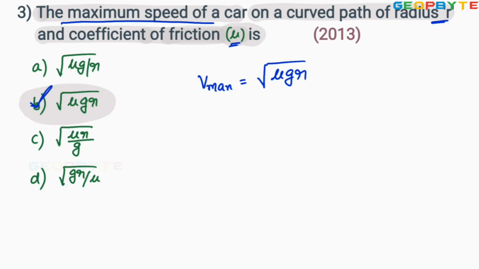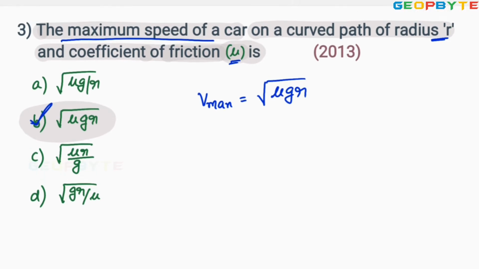You try to remember this formula. This is a very important formula. That's why I am marking this problem as a 5-star problem. 5-star problem means the most expected problem in competitive exams. Let us go for the next problem.